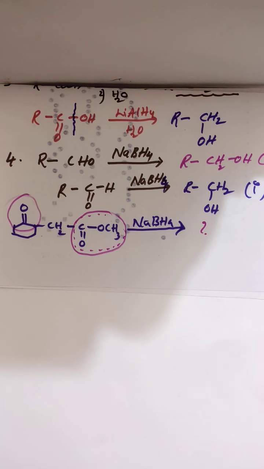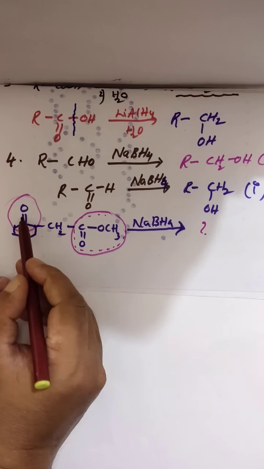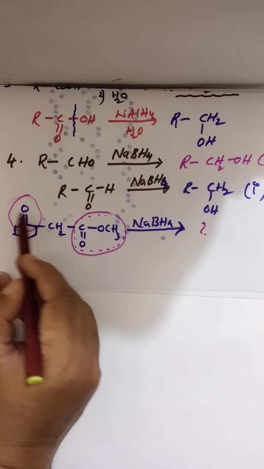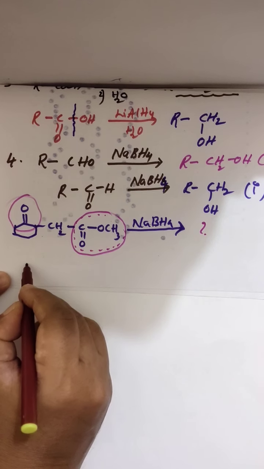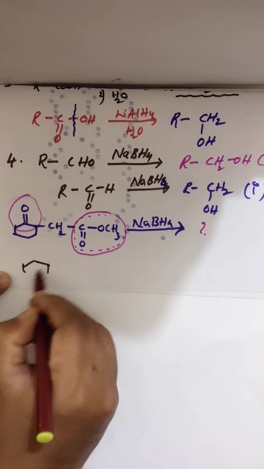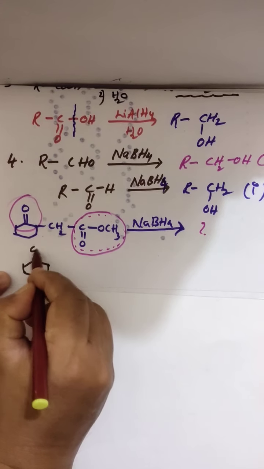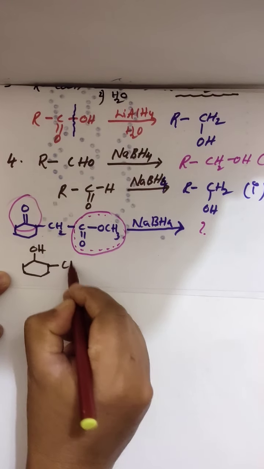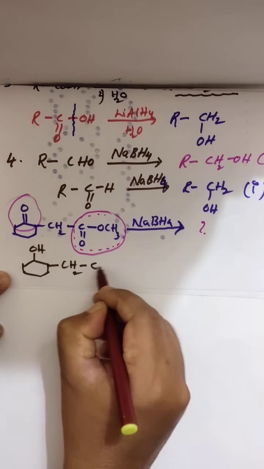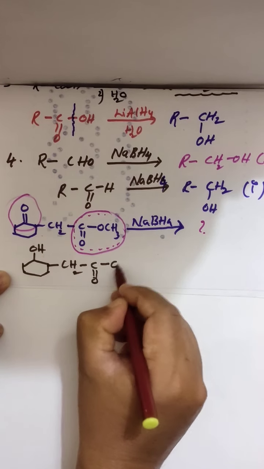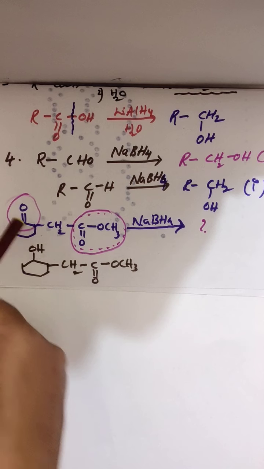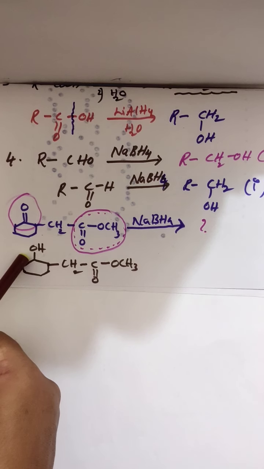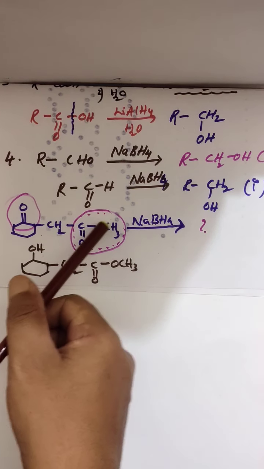It will not reduce esters. That's why you have to reduce this oxygen only, meaning the ketone only, not this. The product you are getting has this OH, and the rest remains the same. Clear? So this is the ester group, this is the ketone group. Only the ketone is reduced to alcohol, but this group cannot be.